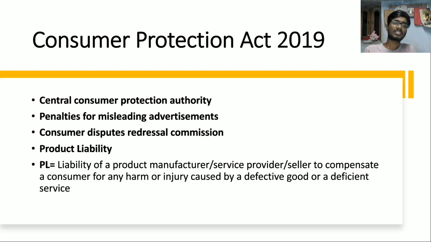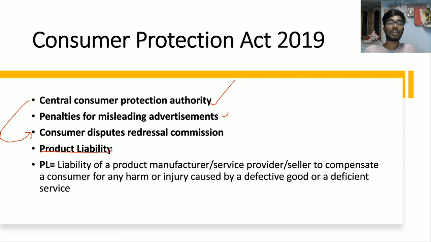The other thing is the establishment of the Central Consumer Protection Authority to deal with all these things, and punishments for misleading advertisements. They have also established the Consumer Disputes Redressal Commission as an appellate body for the Central Consumer Protection Authority. And there is also something called product liability.